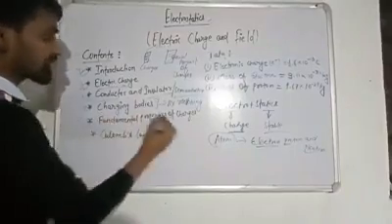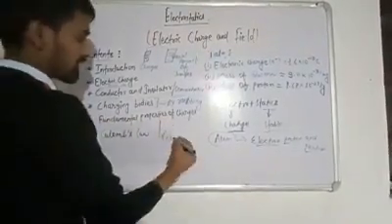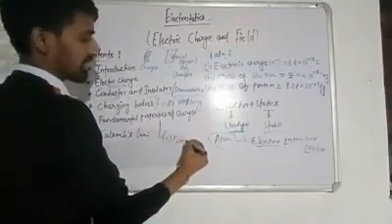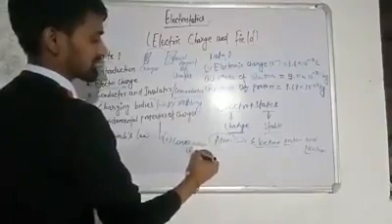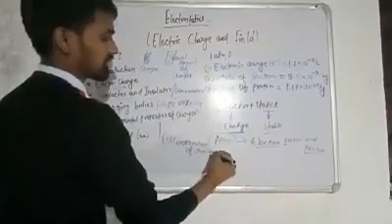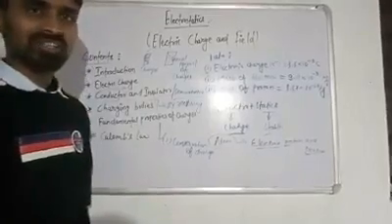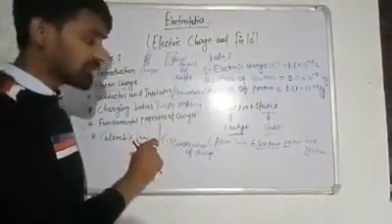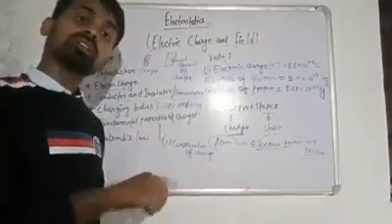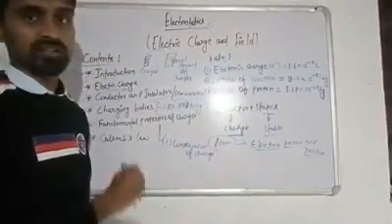The first fundamental property of charges is the conservation of charge. Simply, charge can neither be created nor destroyed by any process. It can only be transferred from one body to another body, and this law is called conservation of charge.